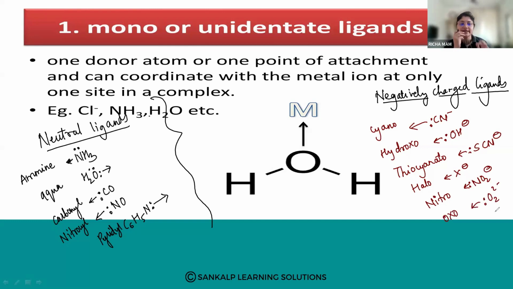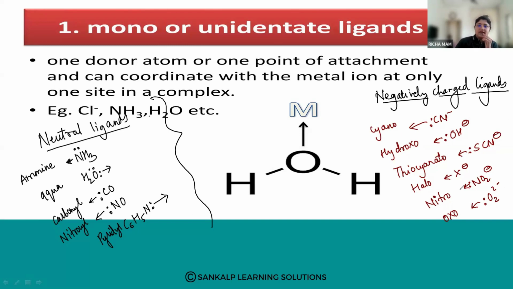So these are the examples of your mono or unidentate ligands: neutral ligands and negatively charged ligands. So this is the first one. This is how we are giving the classification of ligands based on the number of donor atoms. The first one is the monodentate or unidentate ligand.